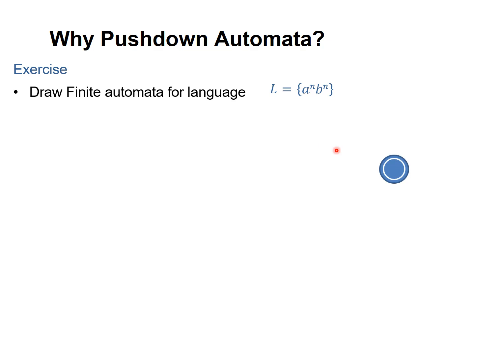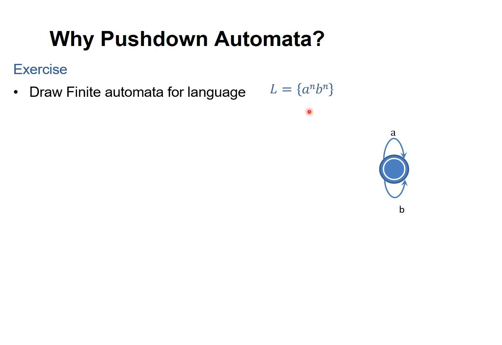Take one state which is itself a starting and final state. Suppose I take A, it reads n number of A's and also reads n number of B's. It accepts a number of A's followed by a number of B's. But what is the language generated by this?